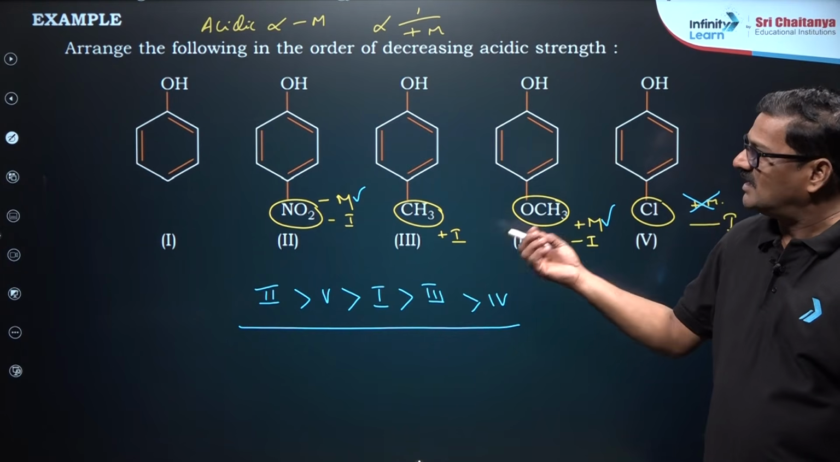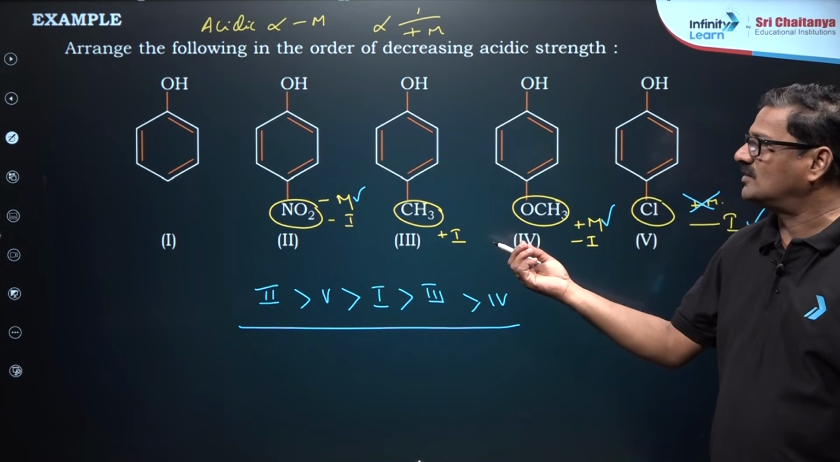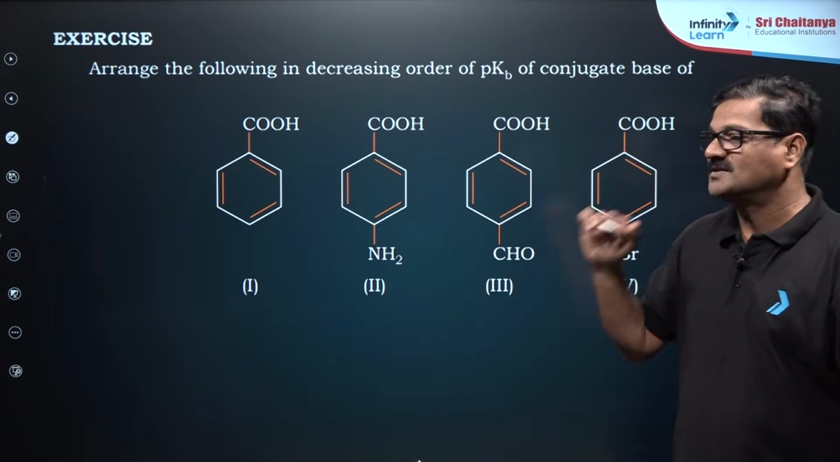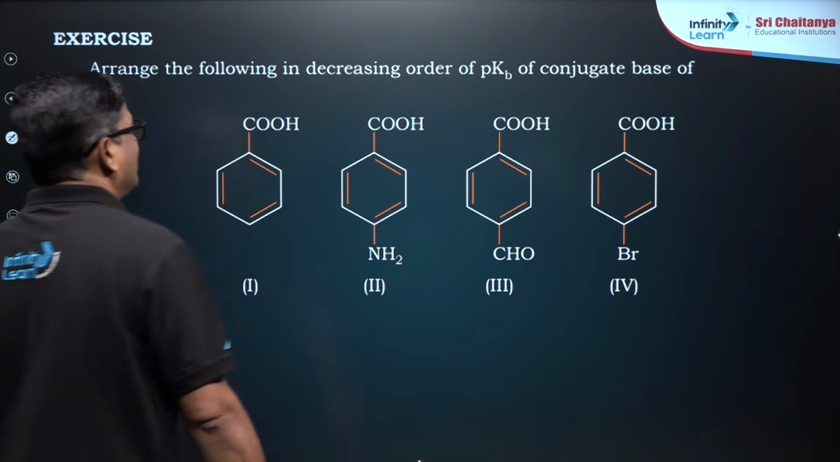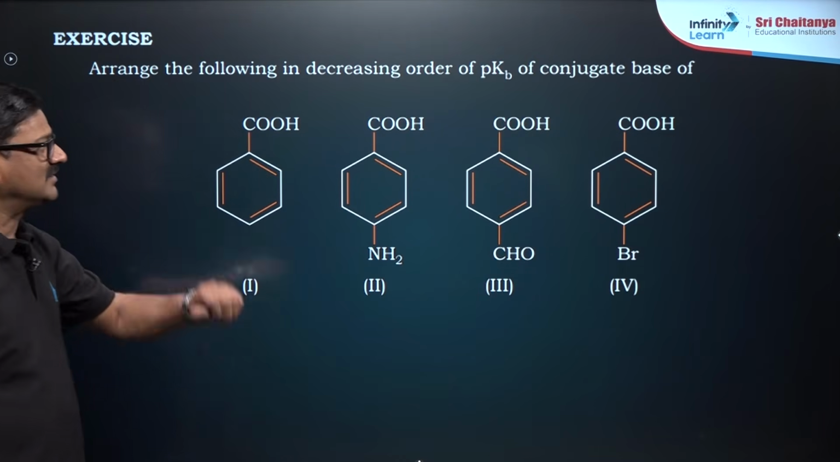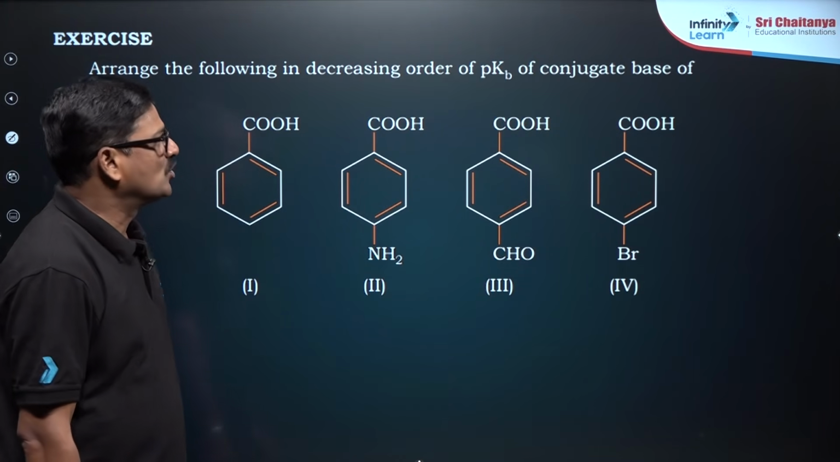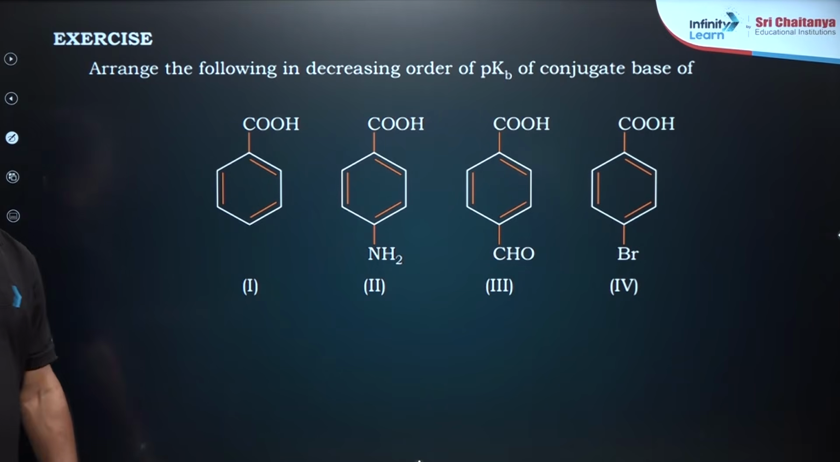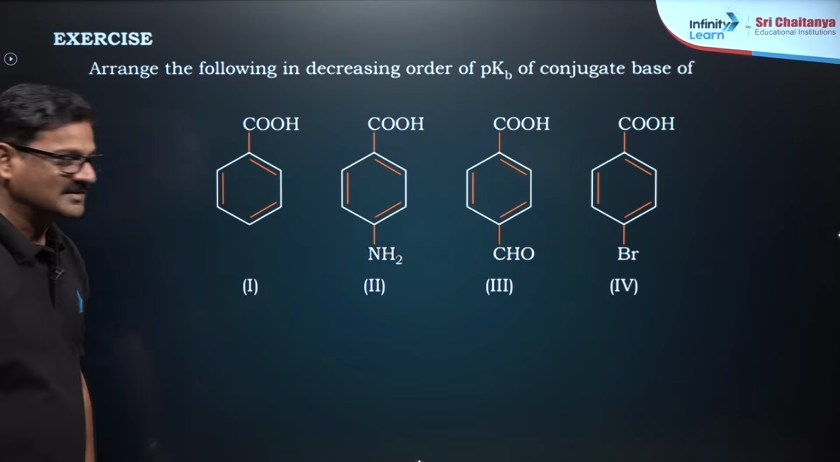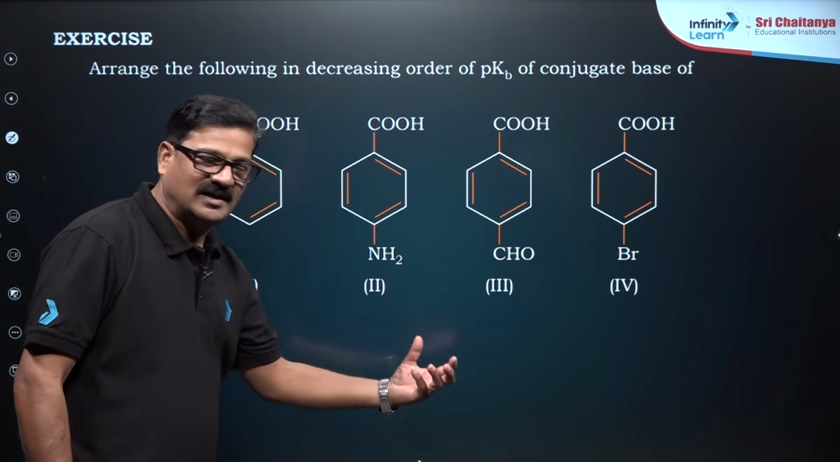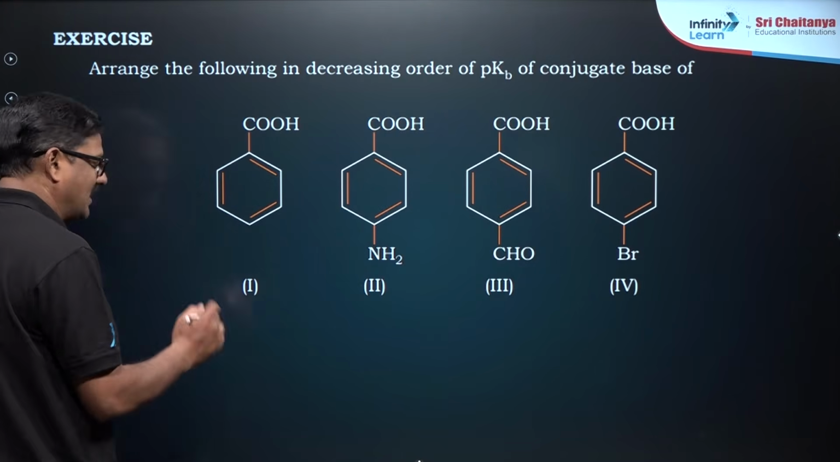And we can write not only phenols, but also you can go ahead with other things, carboxylic acids. Arrange the following in decreasing order of pKb in the conjugate bases. So, pKb value decreases, meaning to say stability increases. So, let us directly write the acidic strength for that.